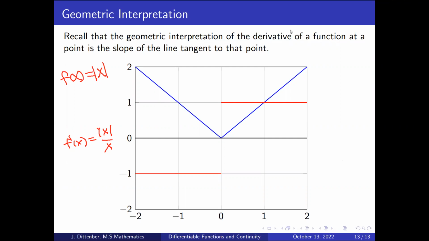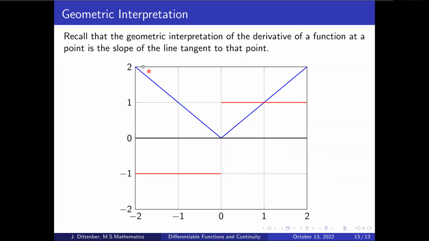But outside of that, let's take a look at the geometry of the situation. So here's my absolute value function, and you can see that it's a linear function on the right side of 0 and at 0. And so the derivative of that function would be the slope of this line. The slope of this line happens to be 1. And so it's not surprising that our derivative is a constant value equal to 1. Right? And that's because that derivative function, which is just a horizontal line, does in fact tell us the derivative at every point for this absolute value function on the right-hand side of 0.